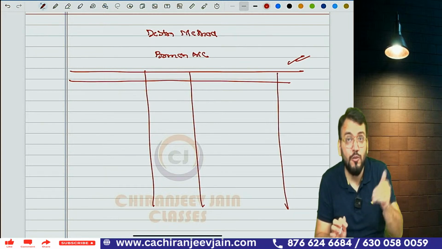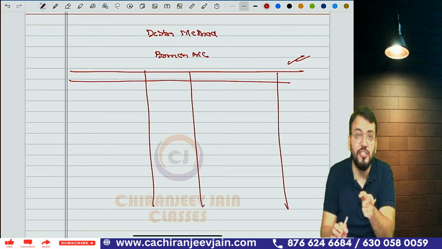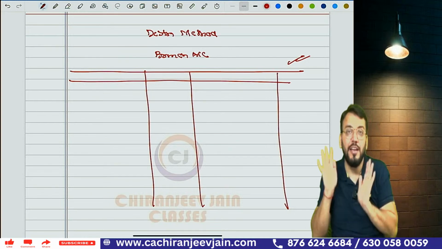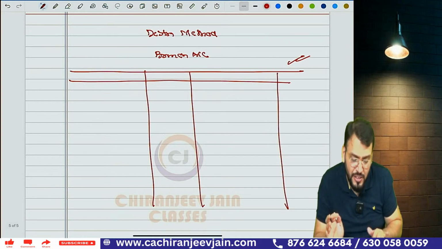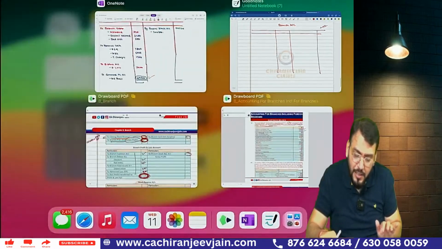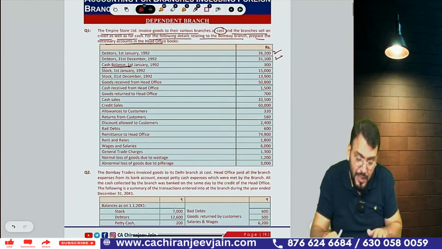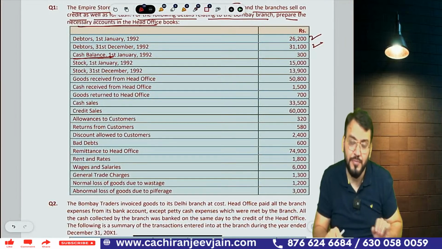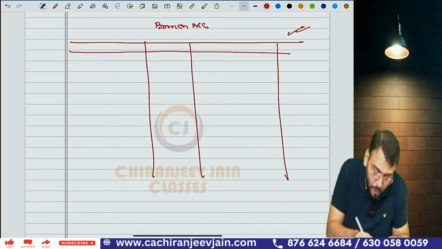For example, if I say goods sent by head office to branch, that is a transaction between head office and branch, that will be recorded here. Correct? This is only to help you understand what will come and what will not come. I have just given a hint. So first this account will start with the opening balance. We write down the balance brought down.